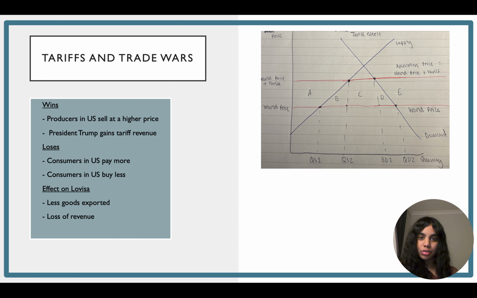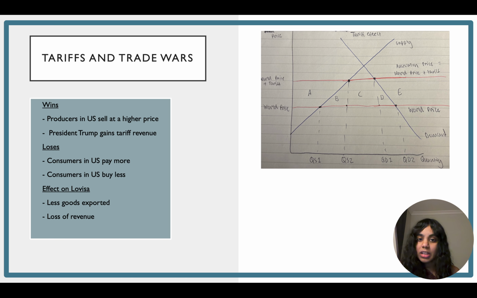When tariffs are introduced, it decreases the quantity of imported goods because there is an additional tax placed upon them. In the United States, the higher price encourages domestic producers to continue producing, while the quantity demanded by consumers decreases, leading to imports decreasing. The domestic producers are the winners as they can sell more products at higher prices.